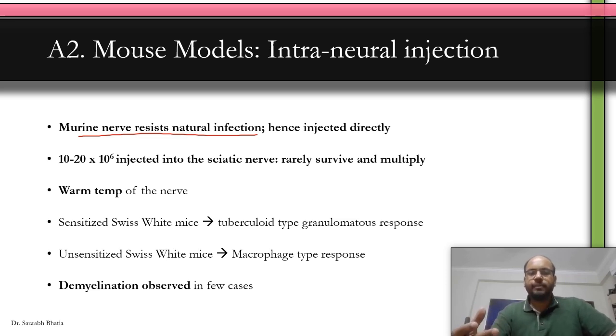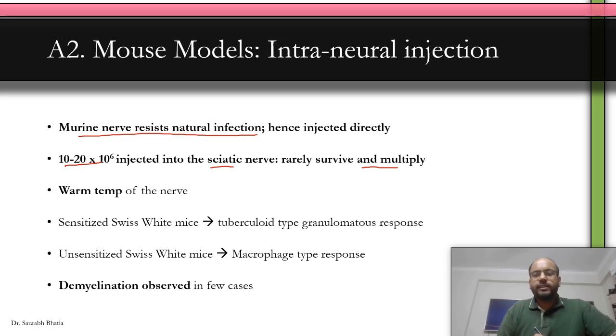Okay, with that in mind, you might have to inject it around the nerves so as to artificially inoculate M. leprae inside the nerve and then allow it to progress and do your research on nerve involvement in leprosy. Clear? About 10 to 20 times 10 raised to the power 6 is injected into the sciatic nerve. Okay. After that injection, the M. leprae starts to multiply.